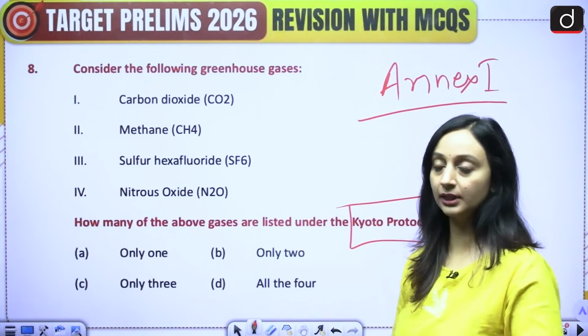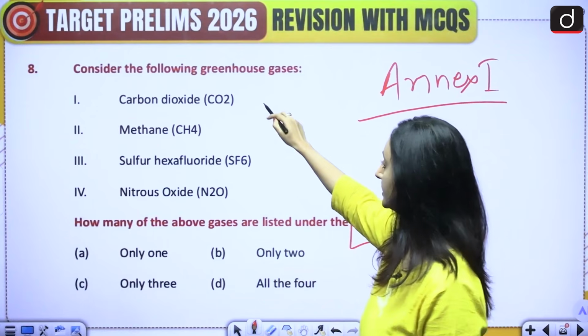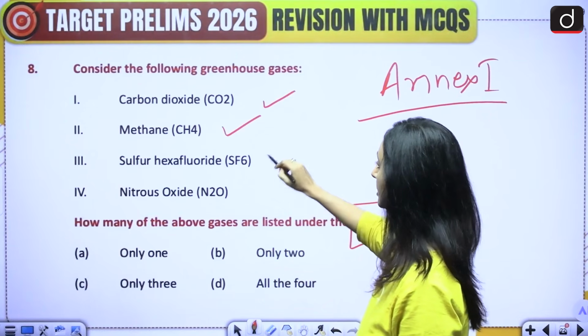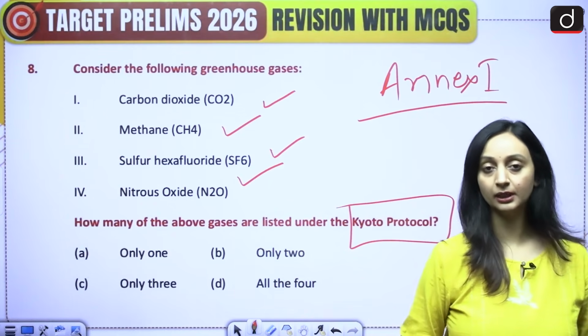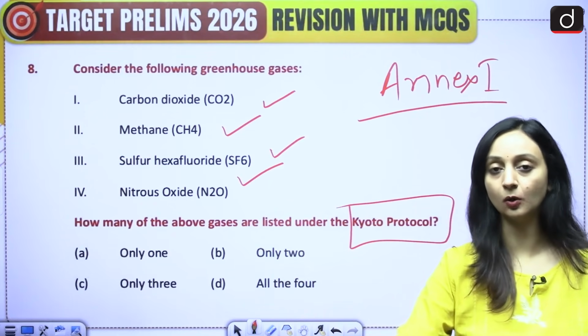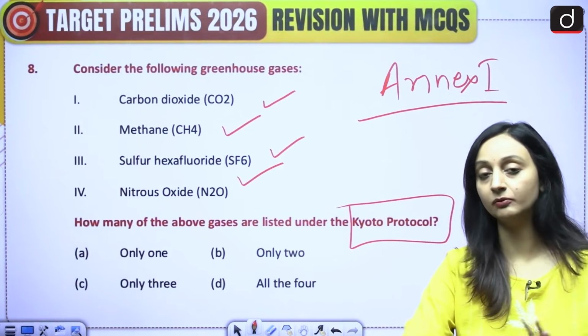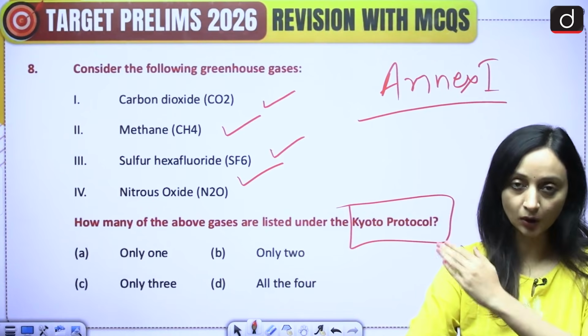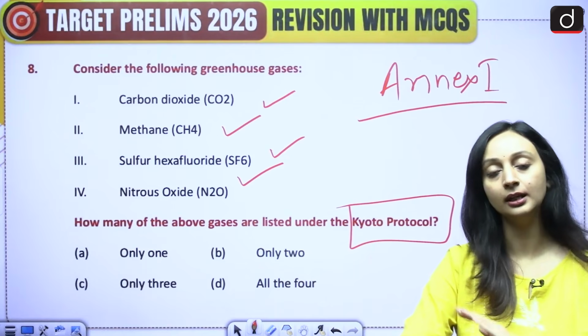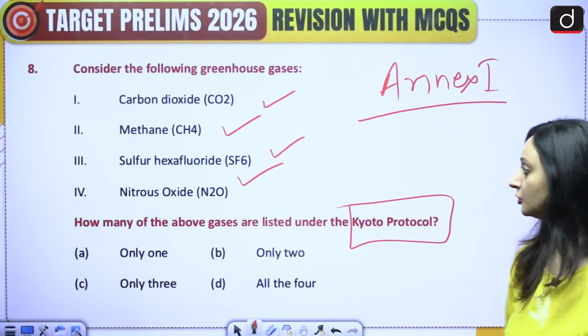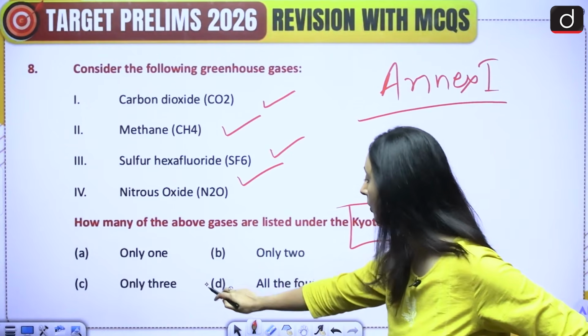Okay, so when we talk about the gases, is CO2 included? Yes. Methane included? Yes. Sulfur hexafluoride? Yes. And nitrous oxide? Yes. So all the gases have been included under the Kyoto Protocol, and there is going to be a reduction on the emission of all these gases. They are also included in the target. So the correct answer here would be D, all 4.